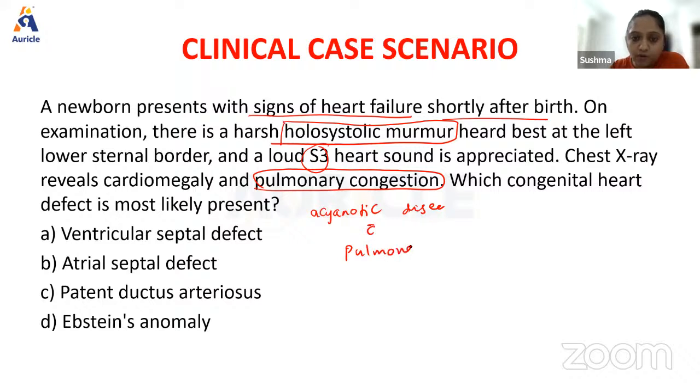Okay, I know this is a little high level stuff, but this is how you need to approach whether it is pulmonary congestion, or there is pulmonary oligemia where there is no pulmonary congestion present. Right. Given the clinical case scenario, the baby is having a holosystolic murmur.